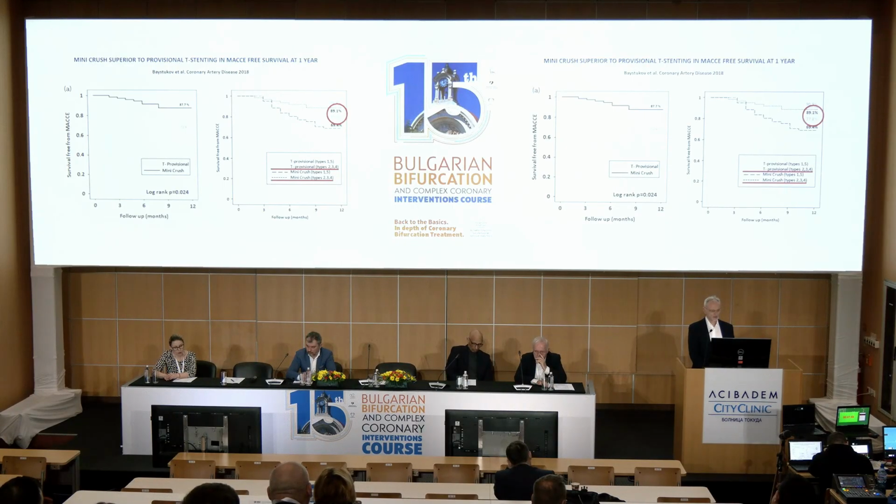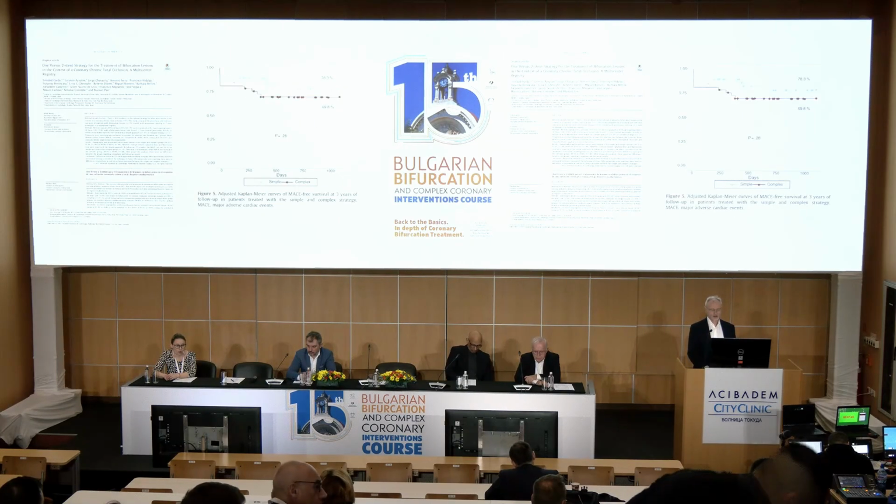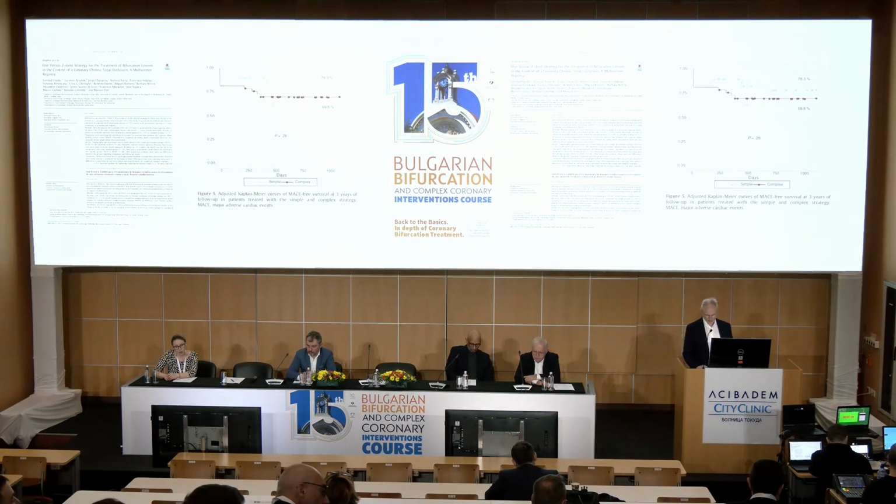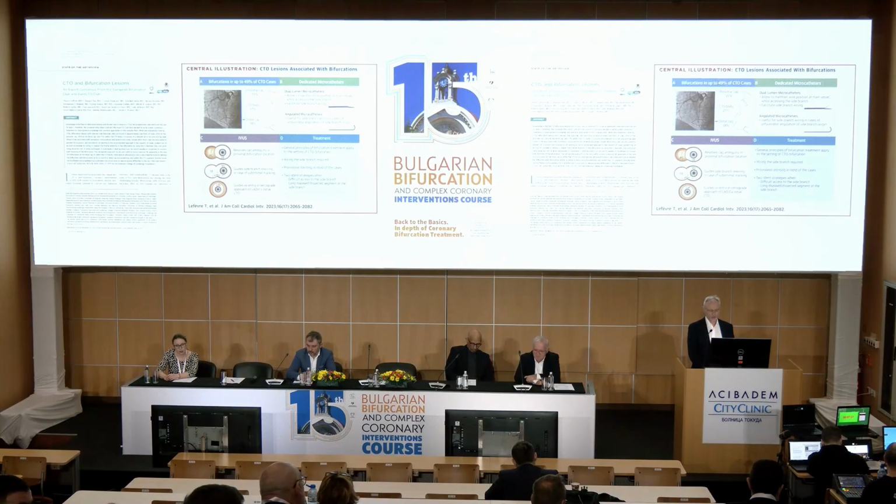Regarding what kind of techniques you have to use, there are sporadic publications. You should consider that all of these are not big data. In this case, mini-crush was superior to stenting. Another publication shows that when you use more complex techniques in the setting of bifurcation, the outcomes are worse.